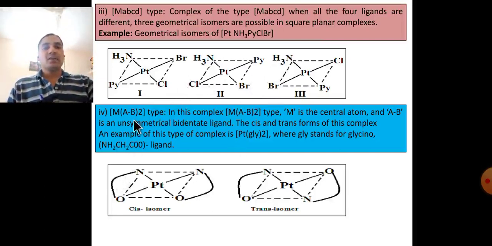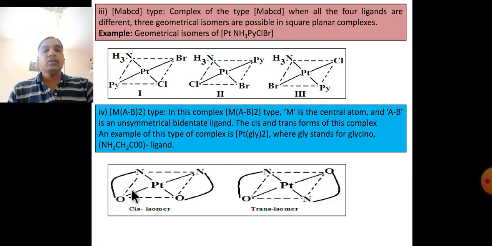Last type, M(AB)2 type. In this complex, M is the central metal atom and AB is an unsymmetrical bidentate ligand. The cis and trans forms of this type of complex, for example bis(glycinato)platinum, where gly stands for the glycinato ligand, abbreviated as N and O with a dash.